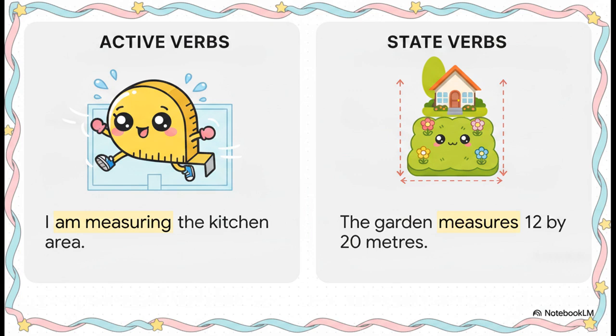But in part B, we're talking about the physical dimensions of a garden. The garden isn't actively doing anything. Its dimensions are a permanent state. So calling back to our state verbs rule, we use the simple present. The garden measures 12 by 20 meters.